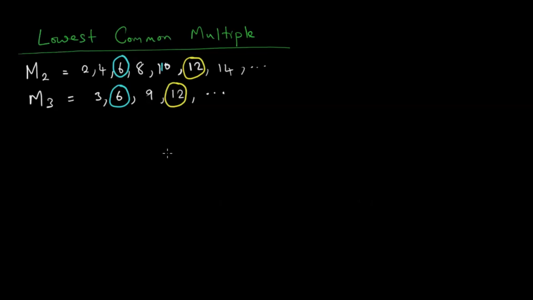So what is happening here is that when we are looking for the lowest common multiple, our answer is going to be 6. The lowest common multiple is equal to 6. This is the lowest common number when we compare the lists of the multiples of 2 or more numbers.